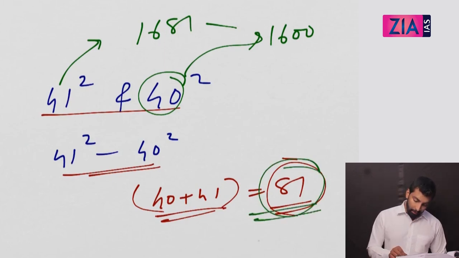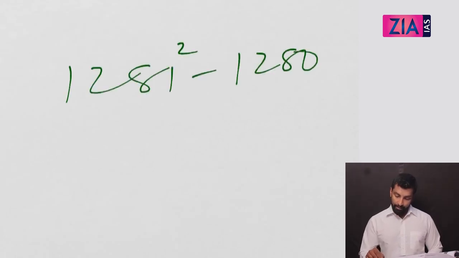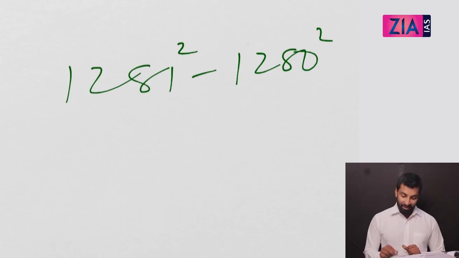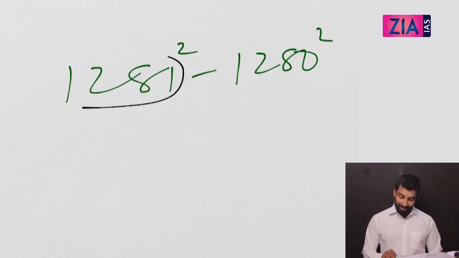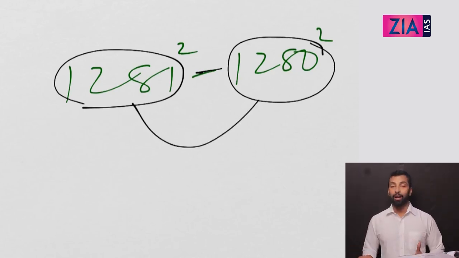Otherwise also you can find it, but if I give you a question like 1281 square minus 1280 square, can you find the answer? What you need to do is find the square of each and take the difference. But rather, just add 1280 and 1281. How will you add?